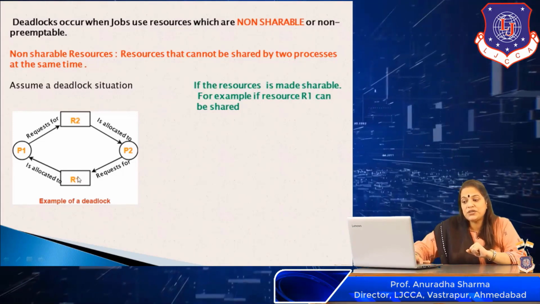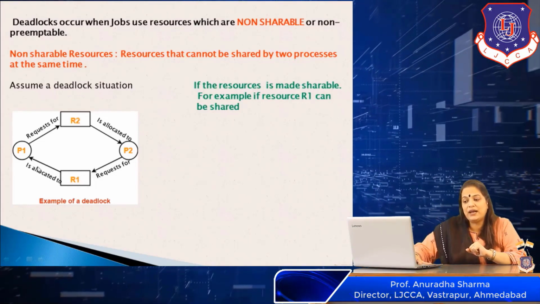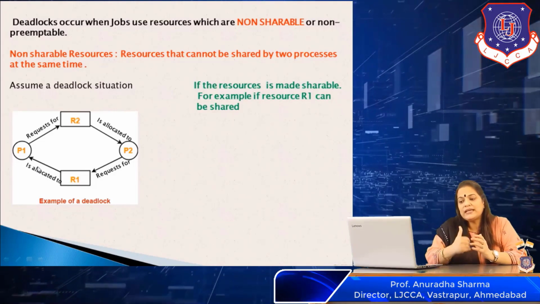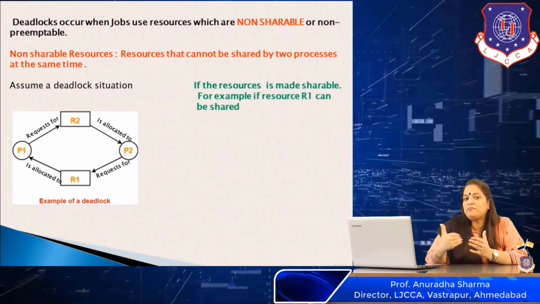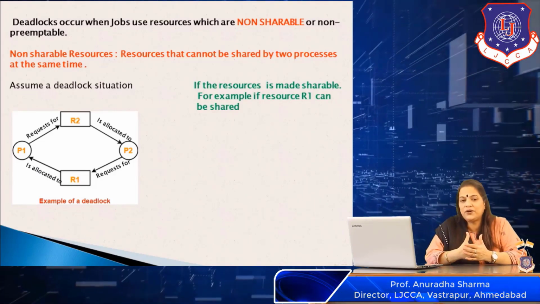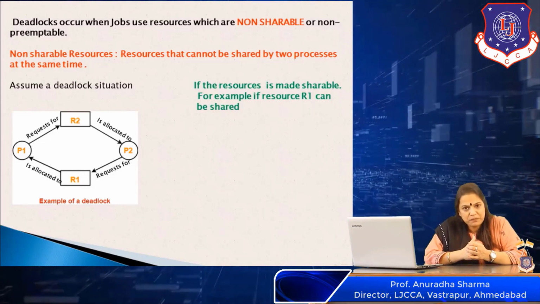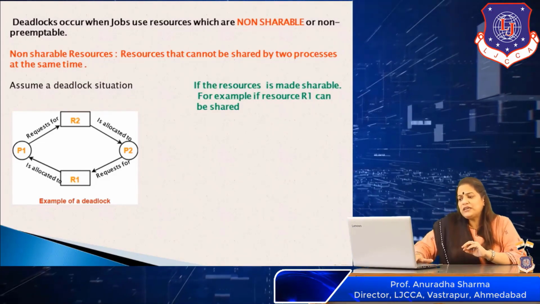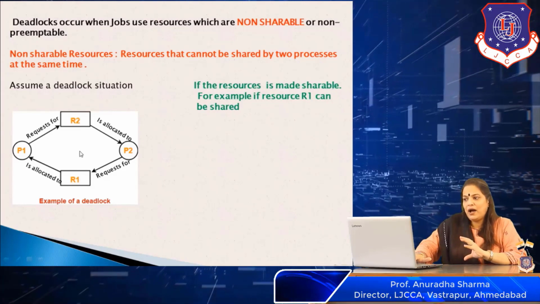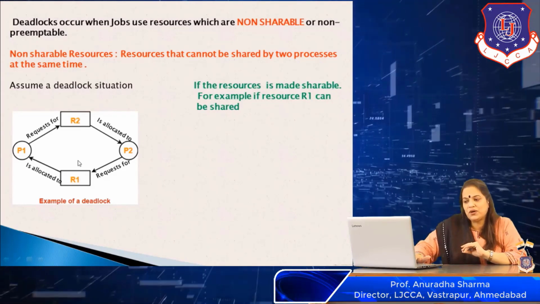Now, in this situation, this resource R1 is allocated to P1. So once it is allocated to P1, it cannot be shared with any other process. So it cannot be shared by another process, which is P2. Now let us understand how a non-shareable resource causes a deadlock.